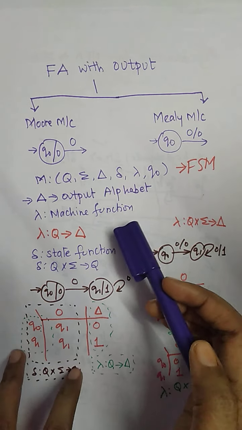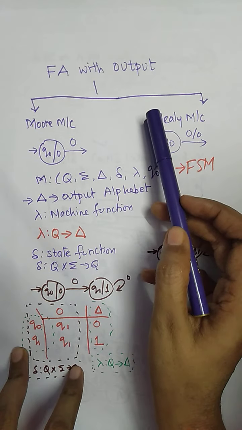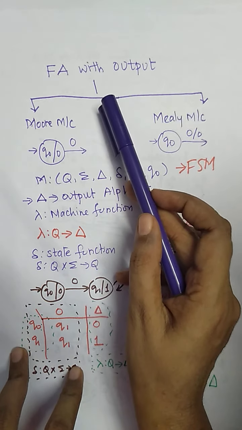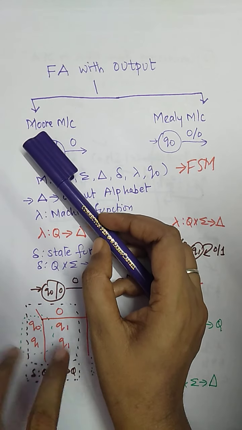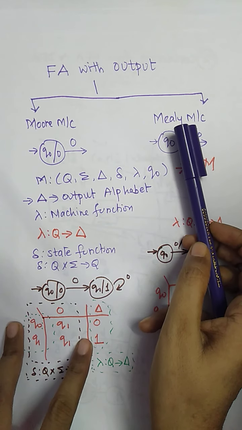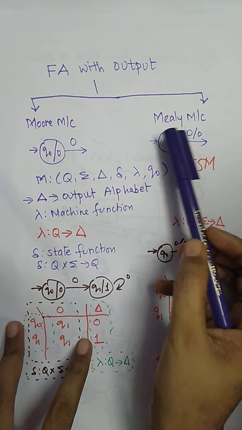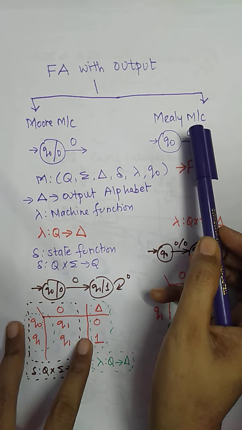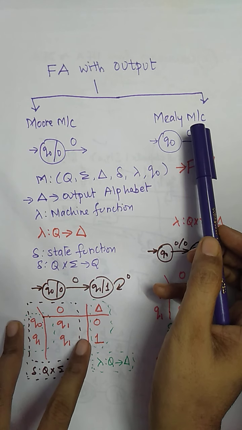Today we are going to discuss finite automata with output. So finite automata with output has two categories. One is called the Moore machine and the other is the Mealy machine. First we will discuss the Mealy machine because it is very simple and we have already considered it.